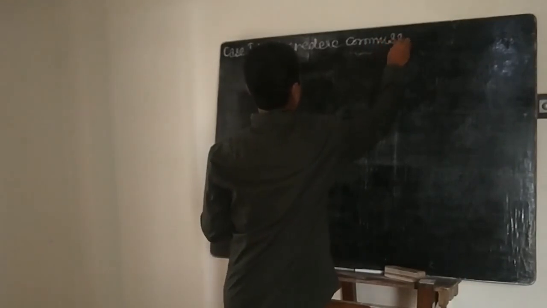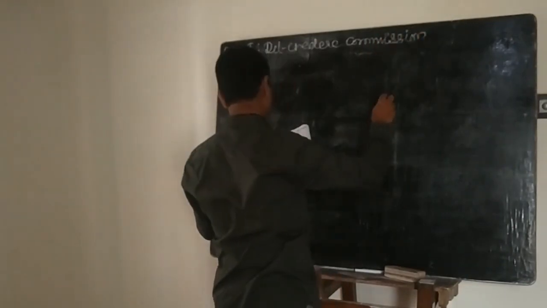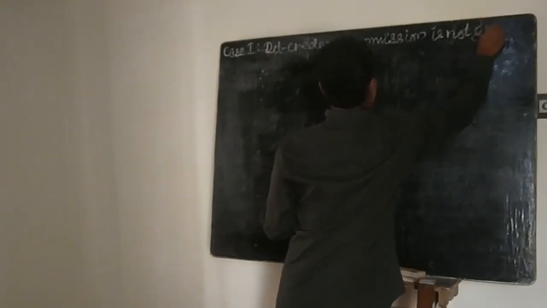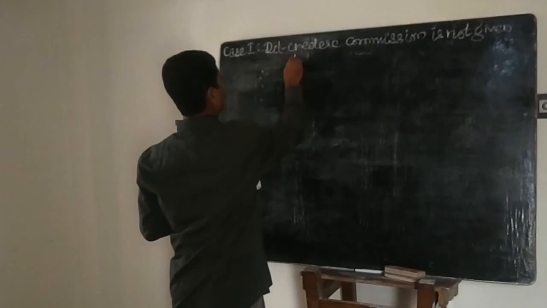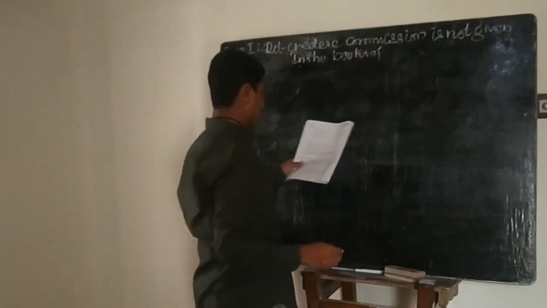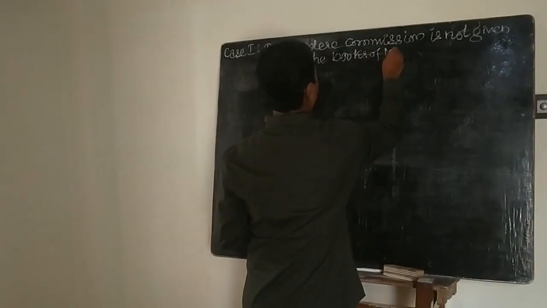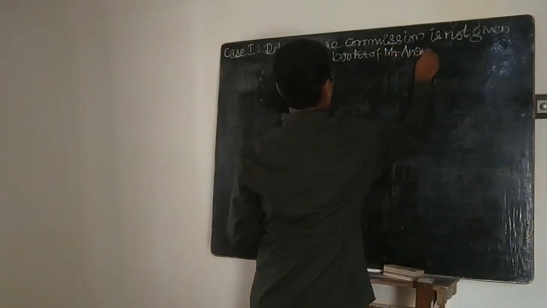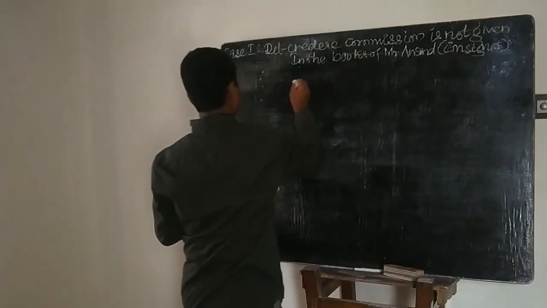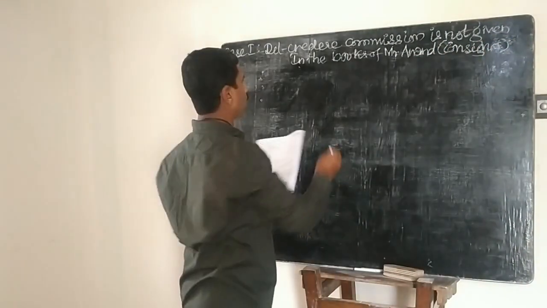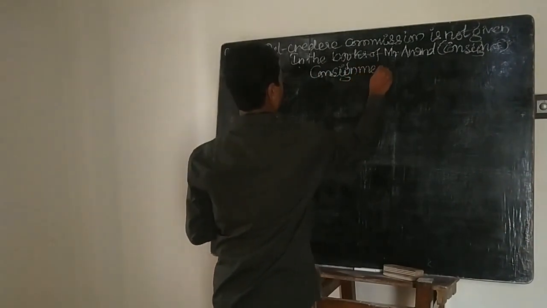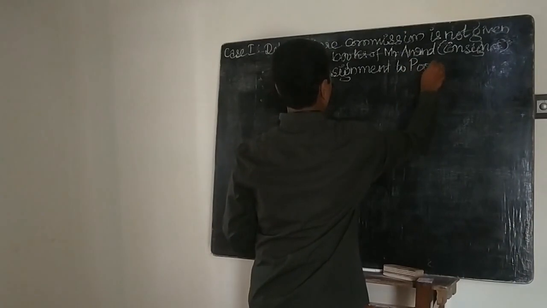is not given. So in the books of Mr. Anand, in the bracket you write consignor. Now here, consignment to Pune account.